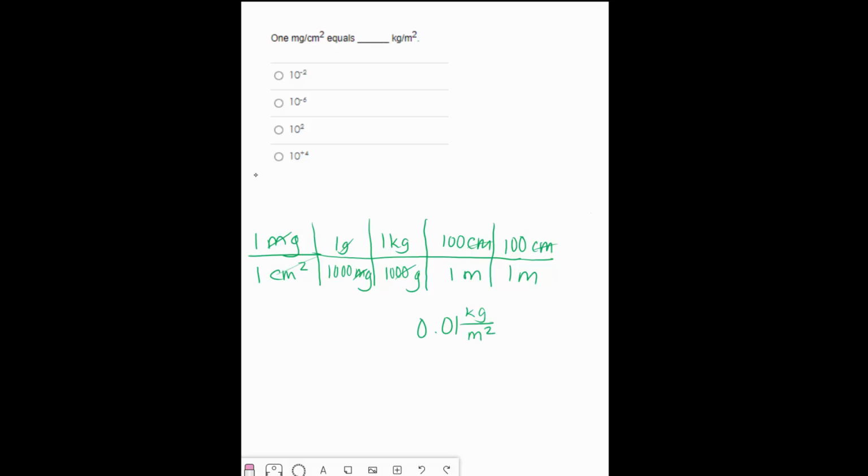But that's not what we're given here. We're given an exponential notation. So put this in scientific notation. This is 1 times 10 to the negative 2, because we're less than 1 and we're going over 2 jumps. So kilogram per meter squared, 10 to the minus 2.